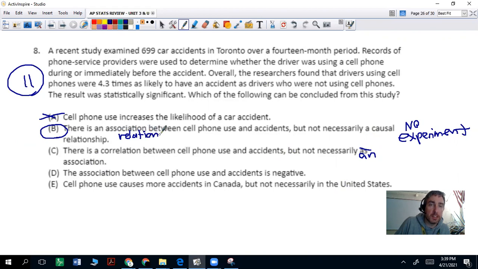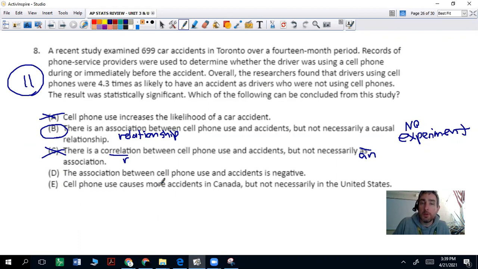Correlation is very specific, that's that r value, and we haven't necessarily computed that or looked at that, and there very well could be, but there's definitely an association between those two. So we're going to say B is the better option in that wording.